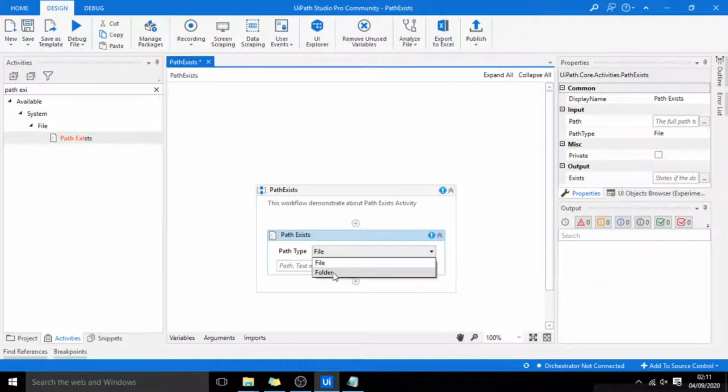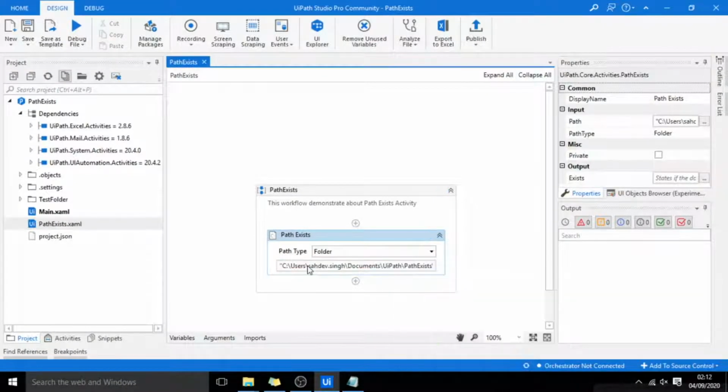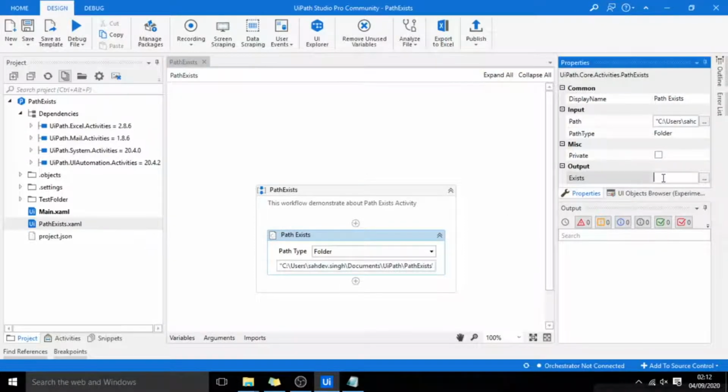Like, I'll take folder over here. I already have one folder in this project, that is the test folder. I will specify the path of that folder in double quotes over here like this. Now this activity will return one boolean value to me. I'll create one variable for that by pressing Ctrl K, isExist.